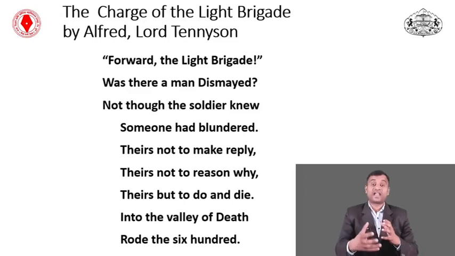So they call it the light brigade. Their commander gives them the order, but it may dismay them, it may cheat them, because the commander knows that we are small in number, and we are going to die if we enter the battle. But he gives the command: forward the light brigade.